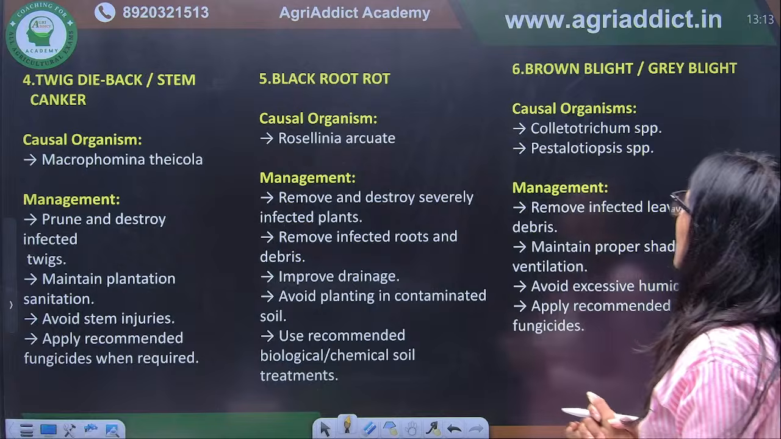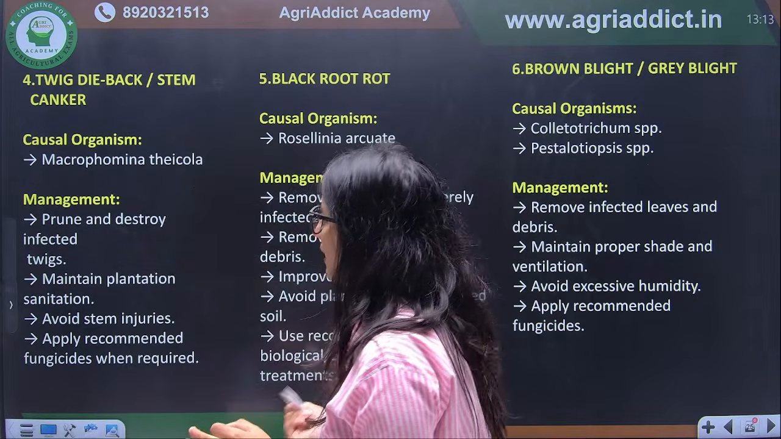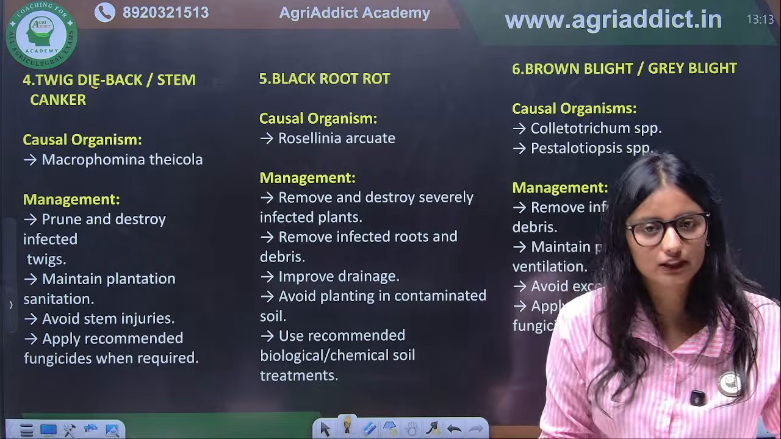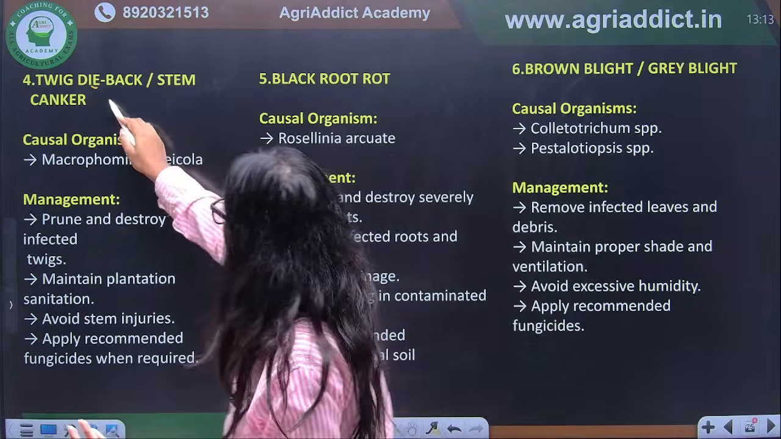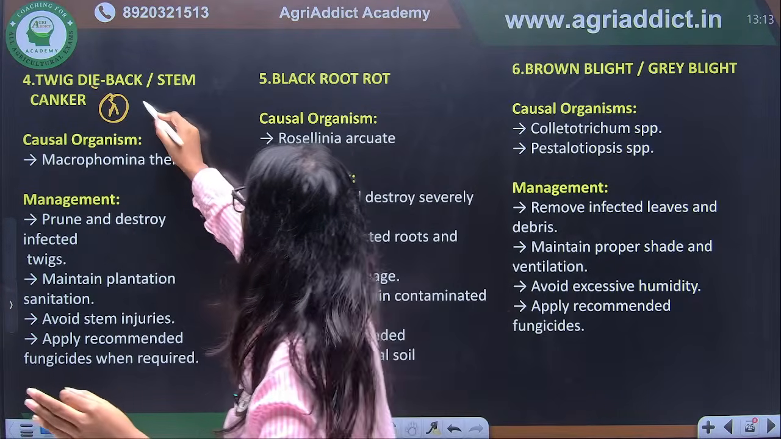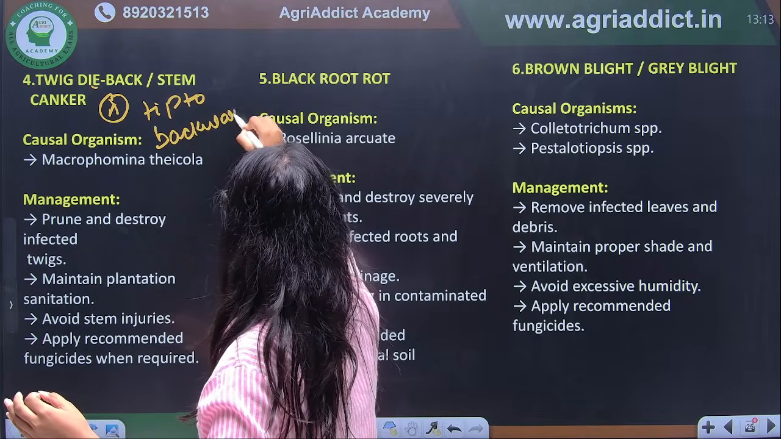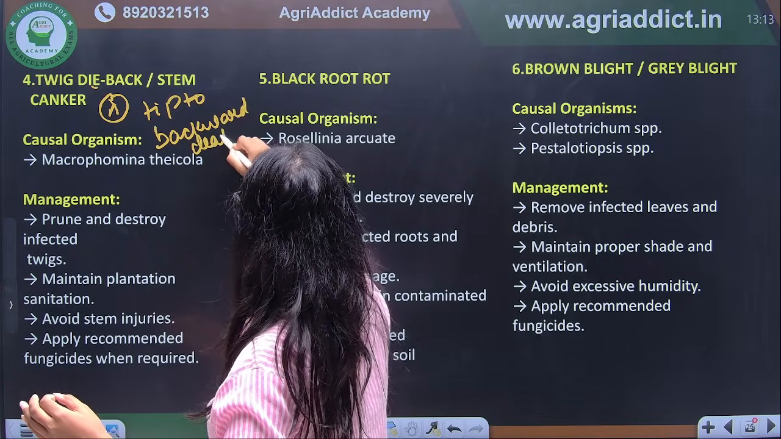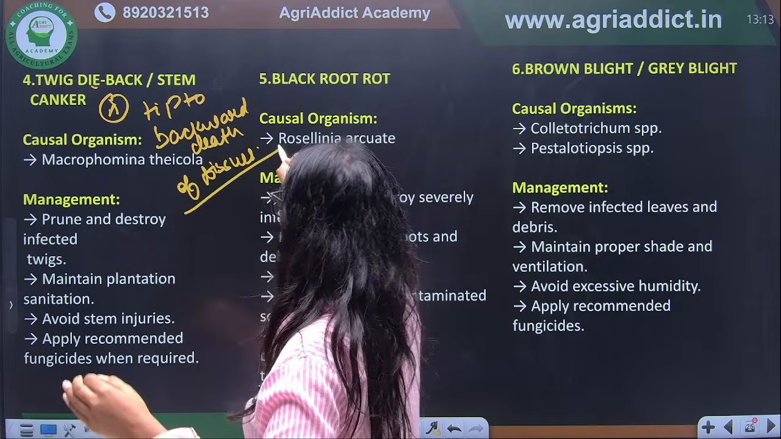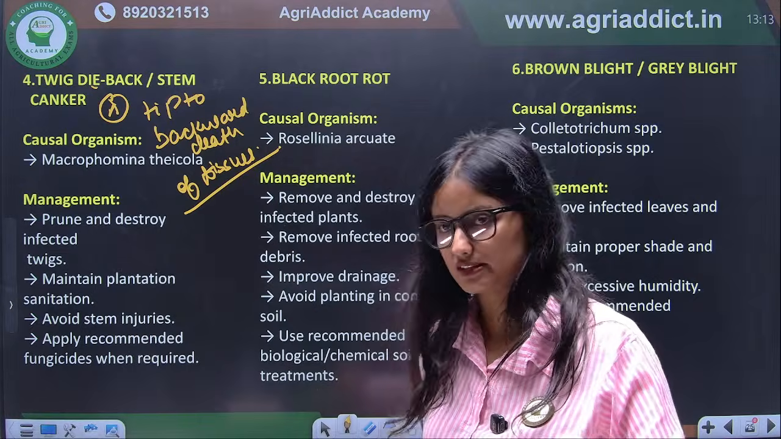Next, we talk about the minor diseases, so these are not the major diseases. Here you have to remember only the twig blight or stem canker that is caused by Macrophomina theacola. Remember the causal organism. Now this is a twig dieback. What is happening? There will be tip to backward death of the tissues. So this is twig blight. You have to remember only the causal organism.